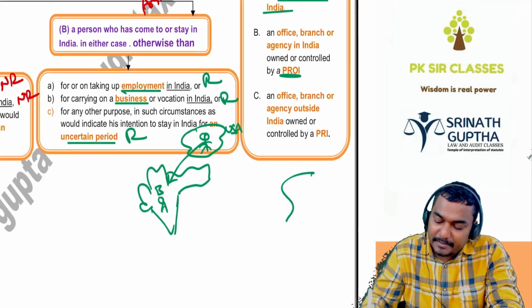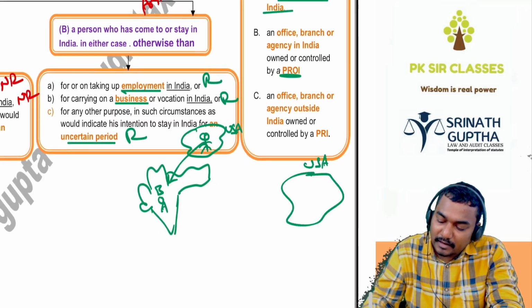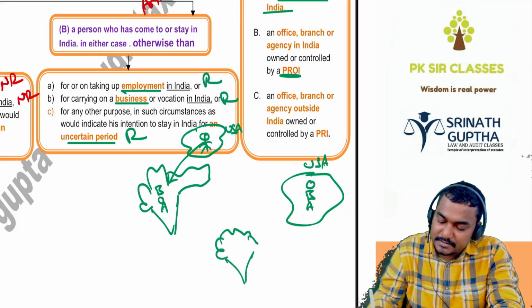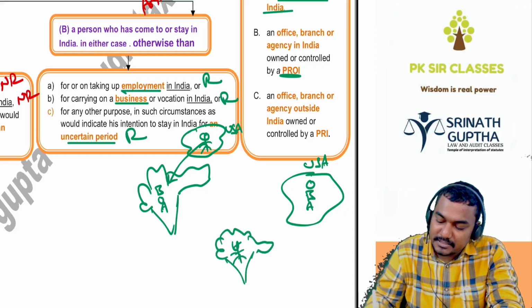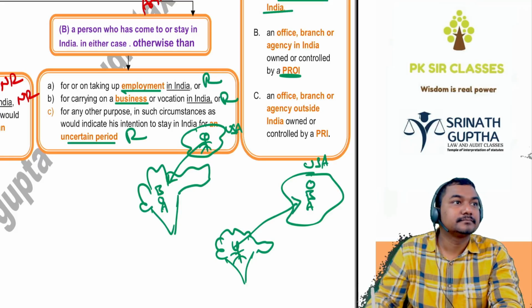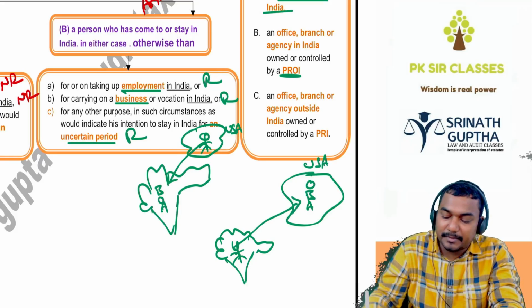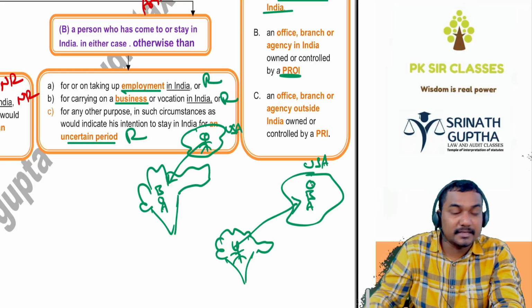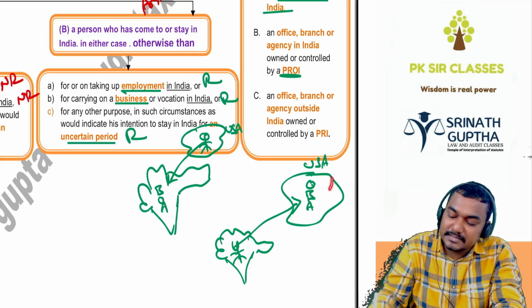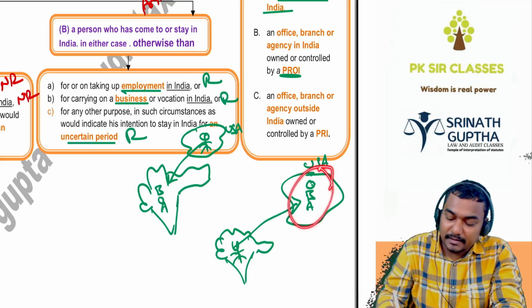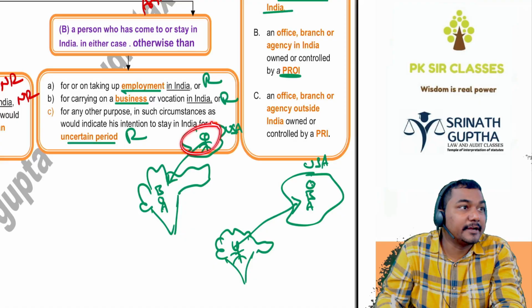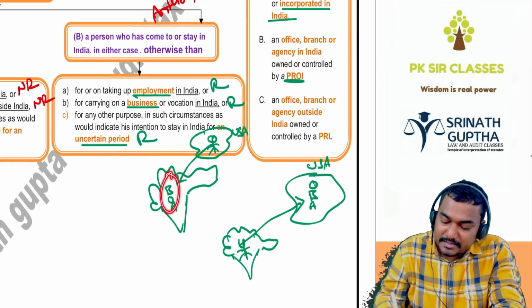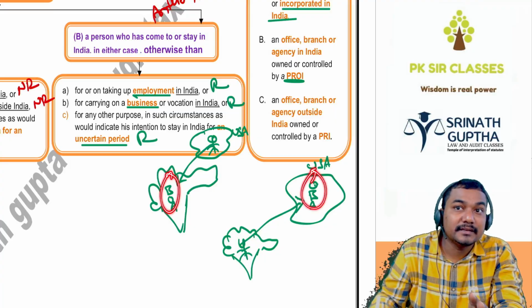Otherwise, in America, one office is there, a branch is there, an agency is there, but this office or branch is controlled by a person resident in India. Yes sir, no sir. So Ramesh is controlling the office, branch, or agency in America. So this branch is a person resident in India. Or this person also is a person resident in India because he is controlling this branch. So all these branches are persons resident in India.